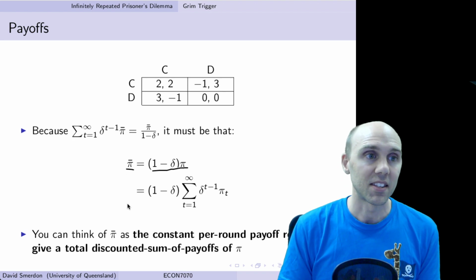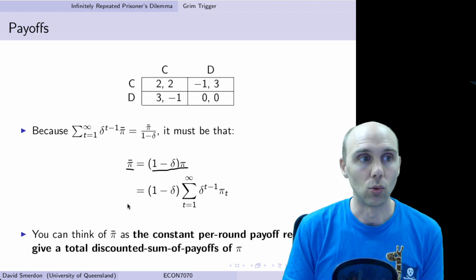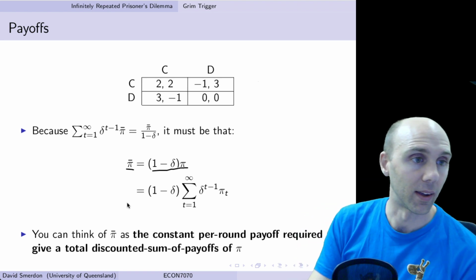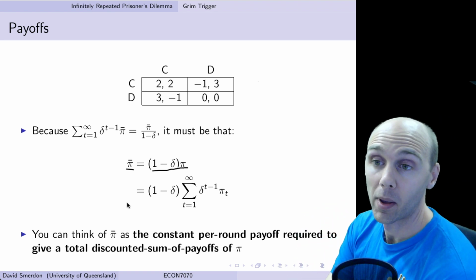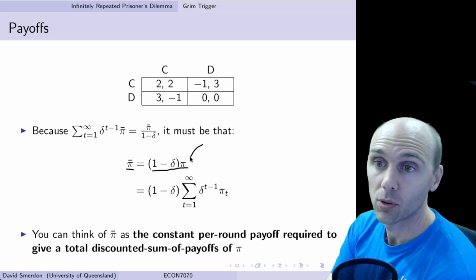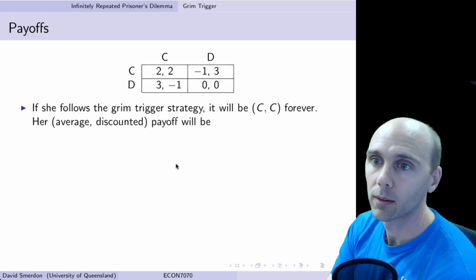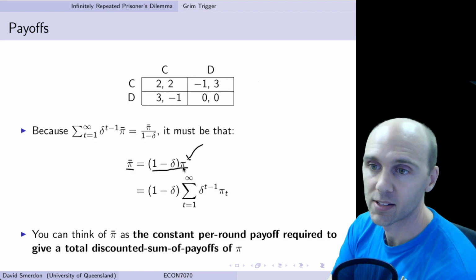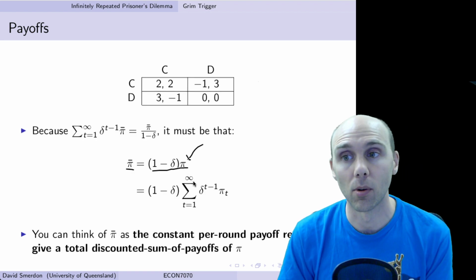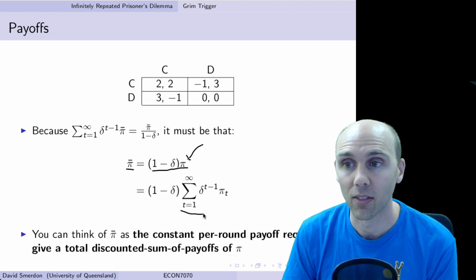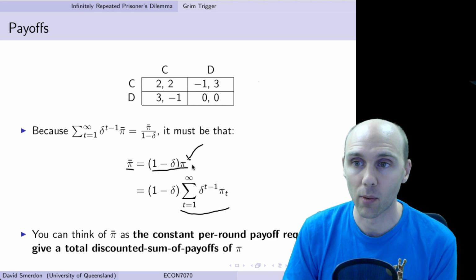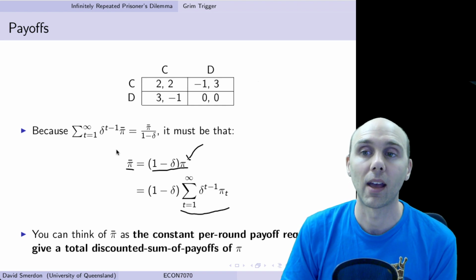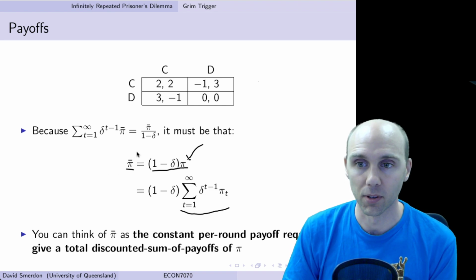And then the last step in this mathematical trickery is to replace that pi by what we know that pi is equal to. And that pi is equal to, remember, this sum of the discounted payoffs in each period. So we do that replacement and we can work out what pi bar is equal to.